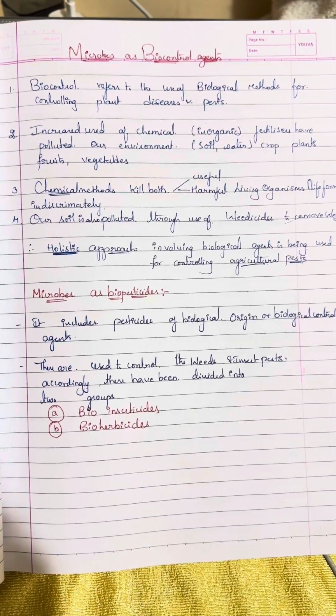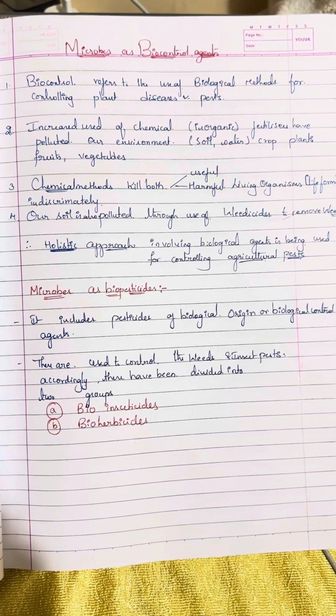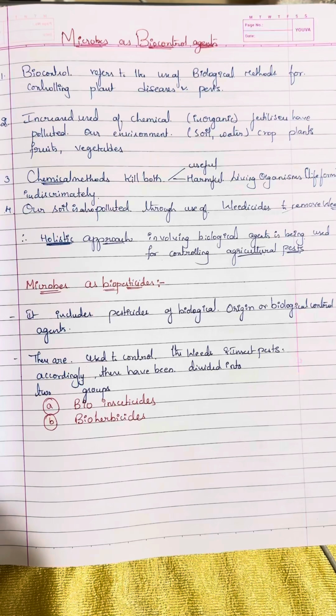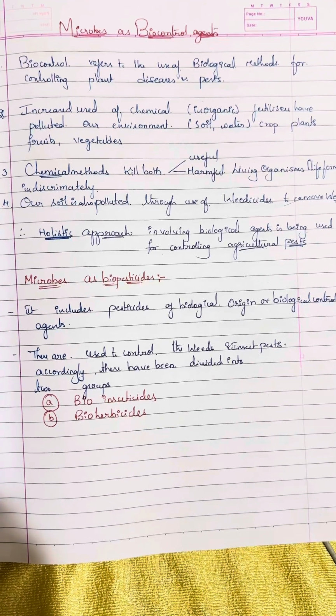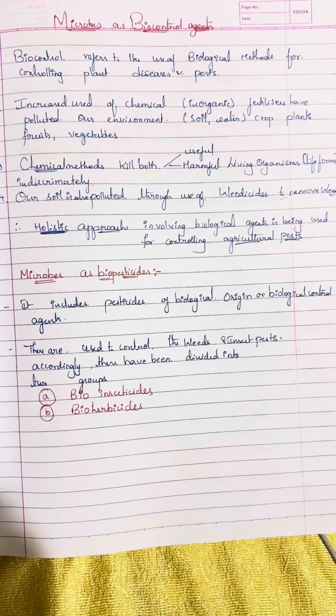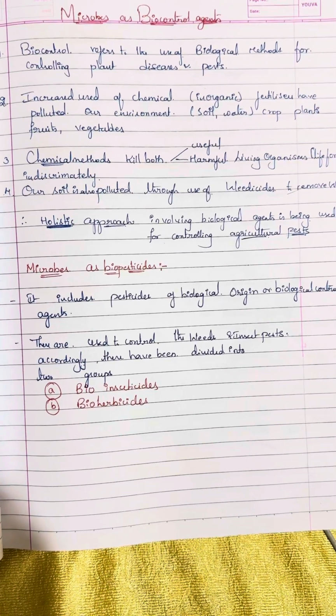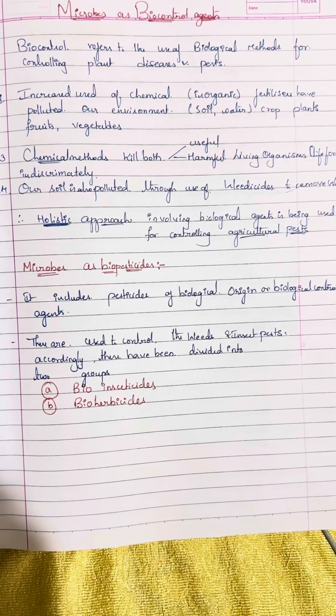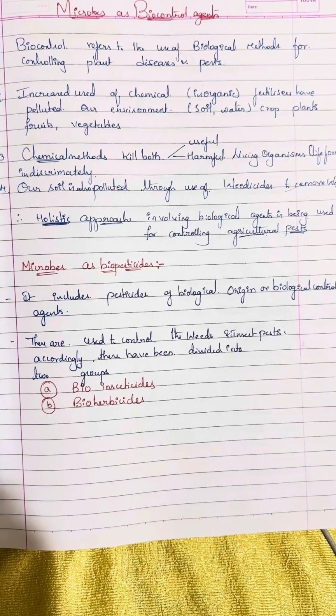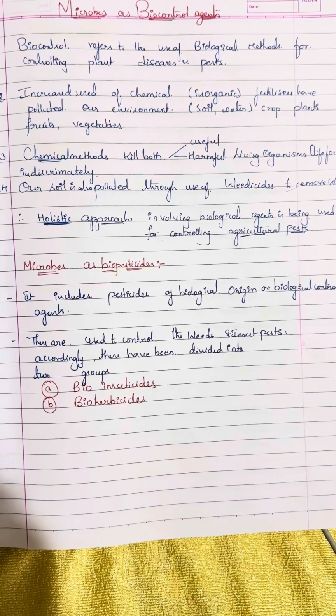Hello everyone, this is about microbes as biocontrol agents. Biocontrol refers to the use of biological methods for controlling plant diseases and also pests. Increased use of chemicals and inorganic fertilizers has polluted our environment, soil, water, crop plants, fruits, vegetables, etc.